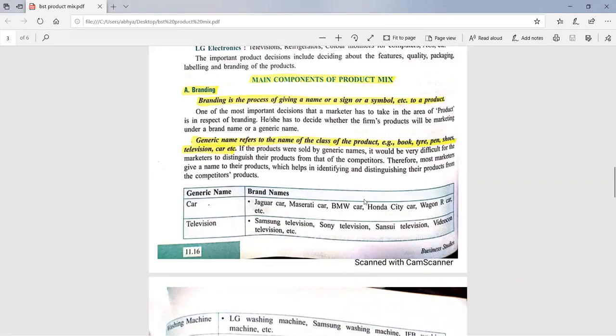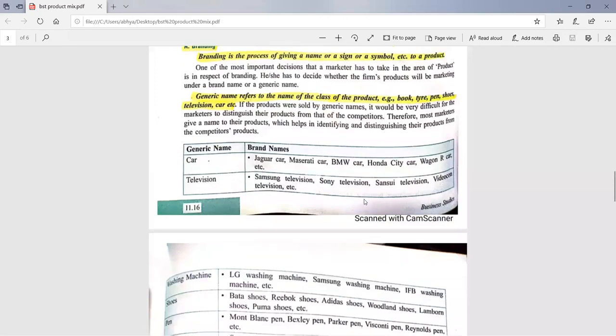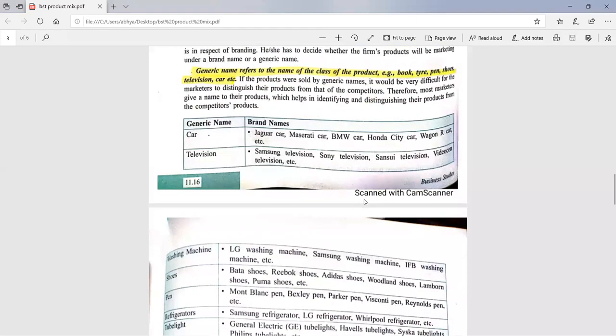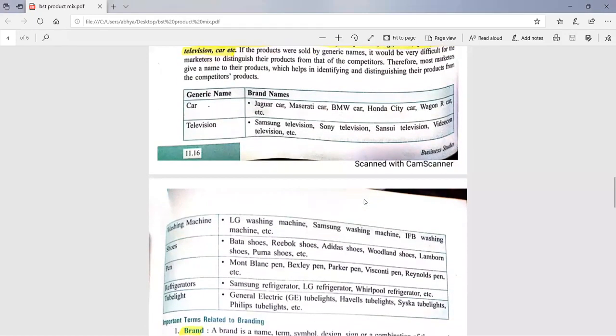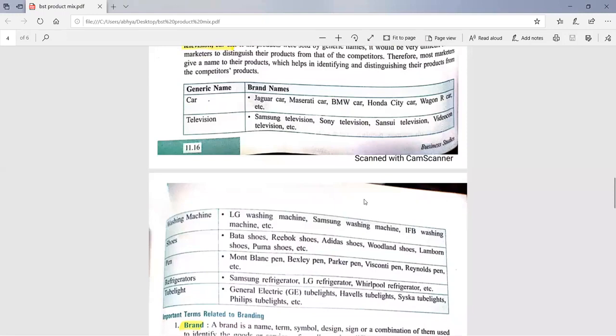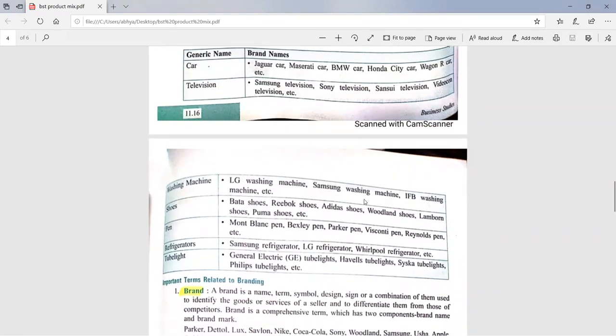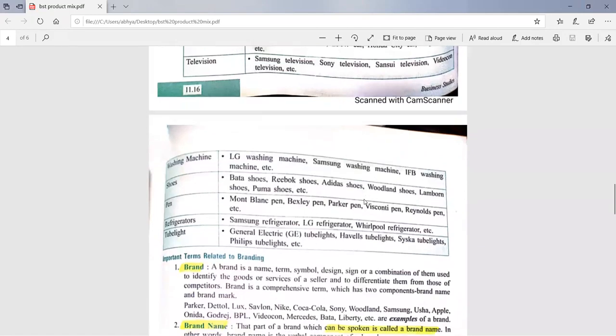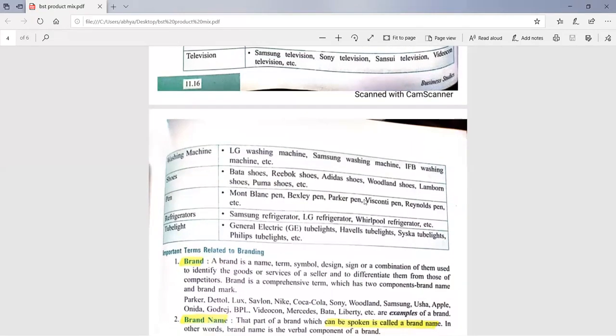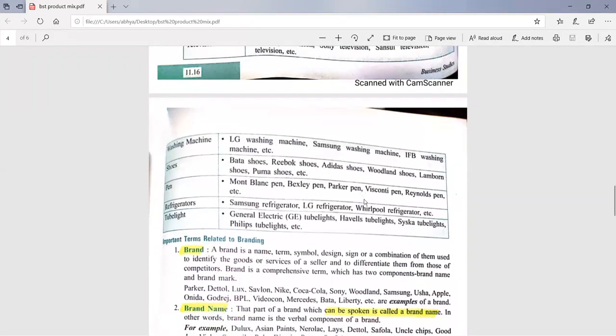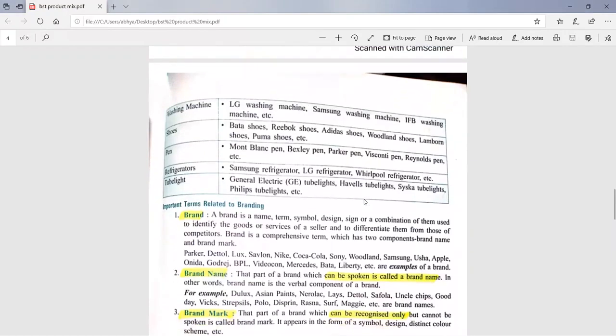Like the car: if we take the car, then different brand names are available: BMW, Honda City, Maruti Wagon R. Televisions are also sold with different brand names like Samsung television, Sony television, Sensui television, Videocon television, etc. Washing machines: LG washing machine, Samsung washing machine, IFB washing machine, etc. So likewise, different brand names are there.